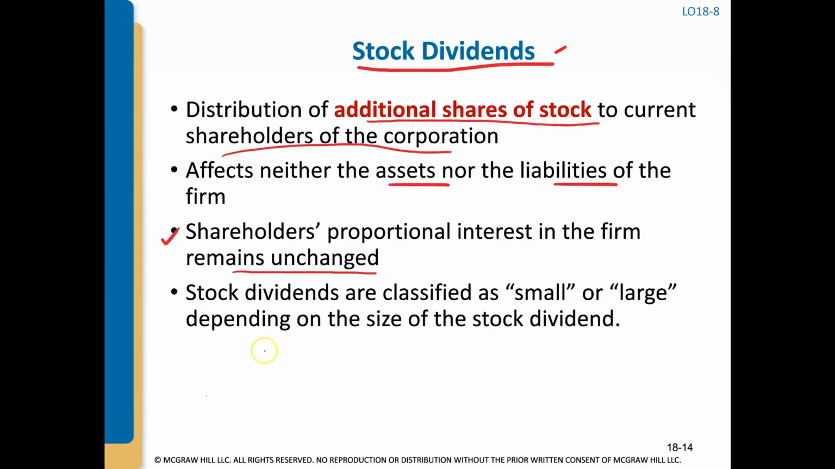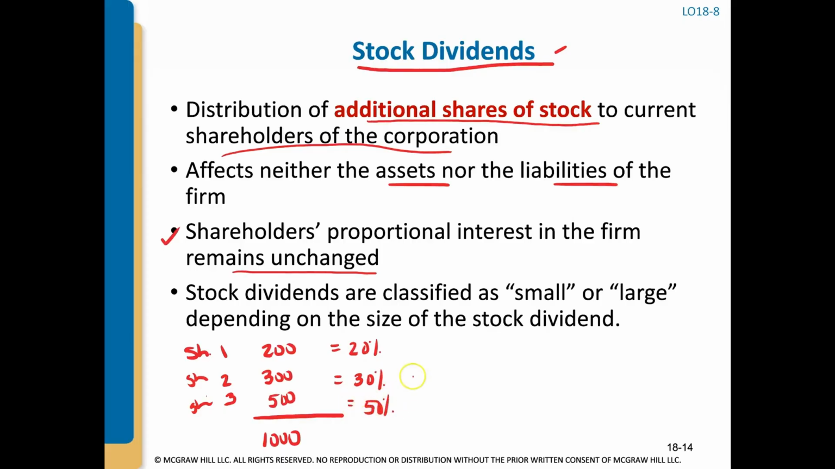Let's take a very simple example of what happens with stock dividends. Let's just say we have 3 shareholders: shareholder number 1, number 2, and number 3. Let's say shareholder number 1 owns 200 shares of a company, shareholder number 2 owns 300 shares, and shareholder number 3 owns 500 shares. So in total, there are 1,000 shares outstanding. If you just take the pro rata share, that means shareholder number 1 owns 20% of the company, shareholder number 2 owns 30% of the stock, and shareholder number 3 owns 50% of the stock.